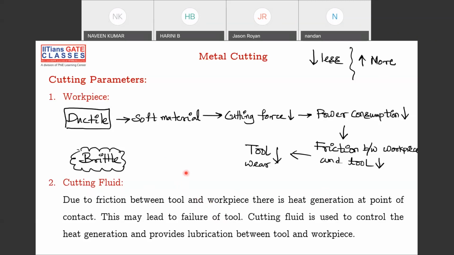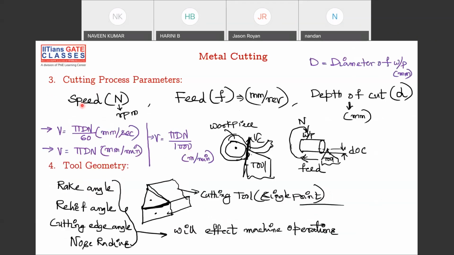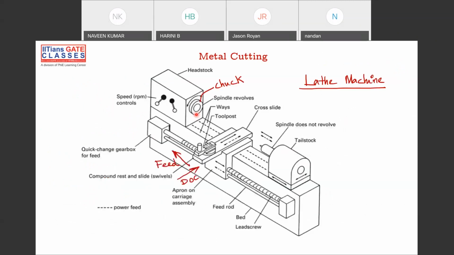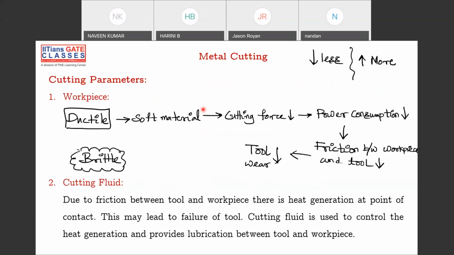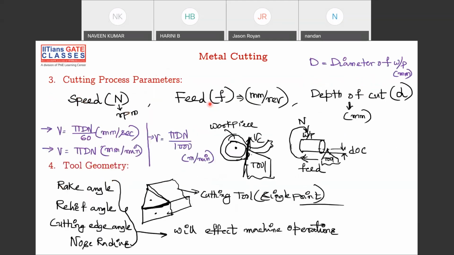Fine. So what are the cutting parameters? Speed. Speed is given in RPM, that is revolutions per minute, denoted by N. And this is given to your chuck, and it will rotate. In this chuck we put an axisymmetrical or cylindrical object, clamped in the jaws. So that is speed. And feed is given as F, that is mm per revolution.